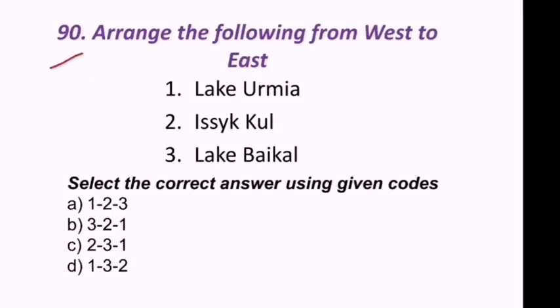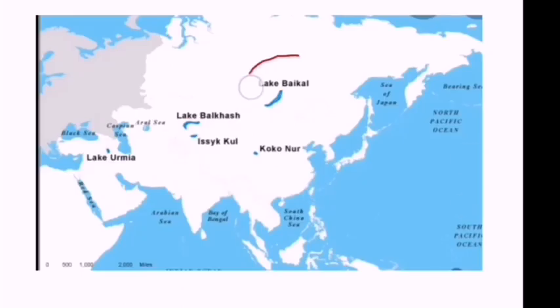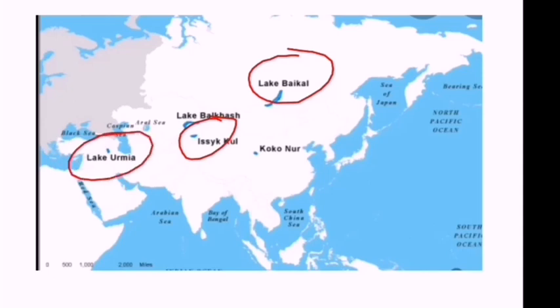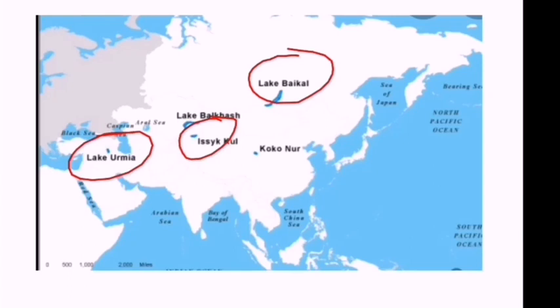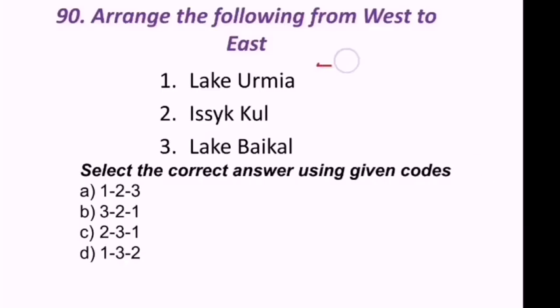90th question. Arrange the following from west to east. Urmia Lake, Issyk-Kul, Lake Baikal. Look at the map. Lake Baikal is here. Issyk-Kul is here. Lake Urmia is here. The question asks west to east. West to east means Urmia is first, Lake Baikal is last. Urmia first, Issyk-Kul second, and Lake Baikal third. Hence we can say A is the correct answer.